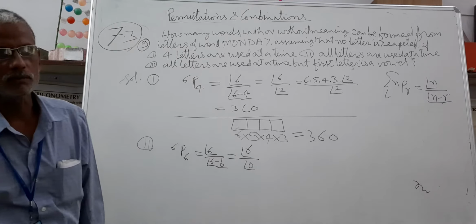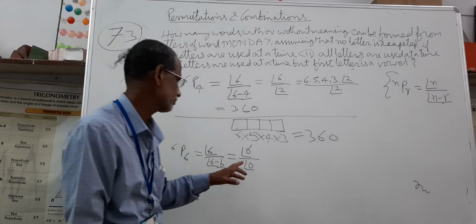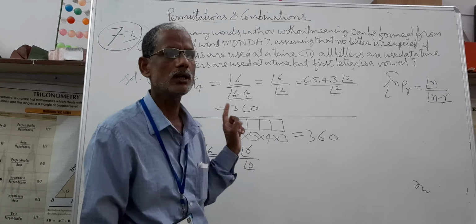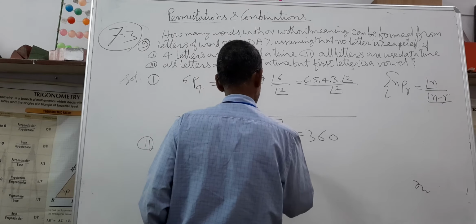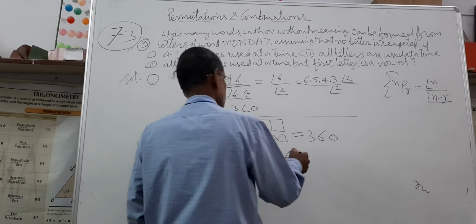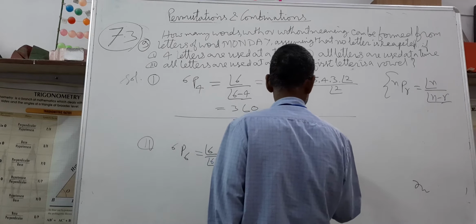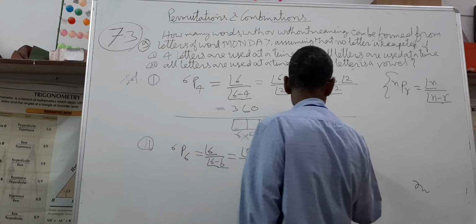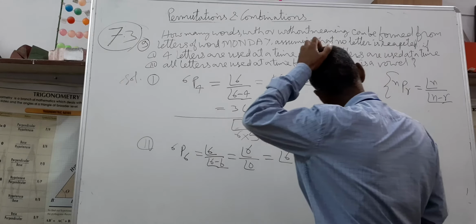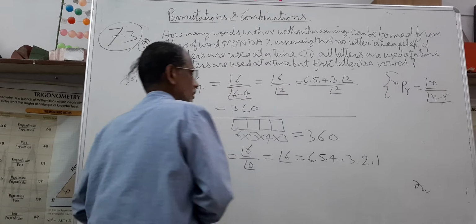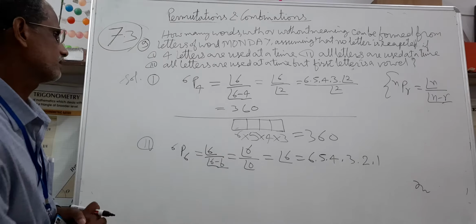I have explained in my first or second class that factorial 0 and factorial 1 are both 1. It becomes factorial 6, which is equal to 6 into 5 into 4 into 3 into 2 into 1. Multiply all these numbers, you will get the answer.